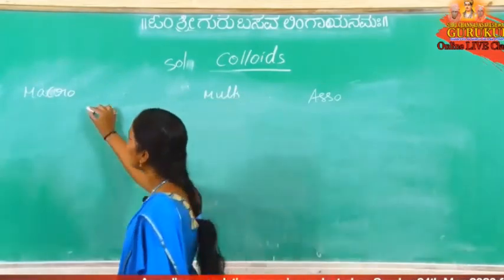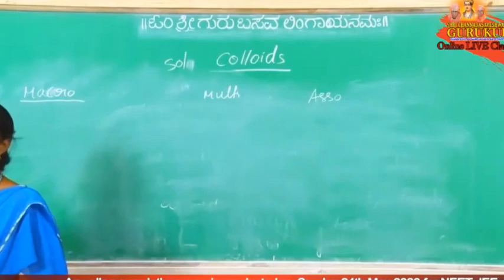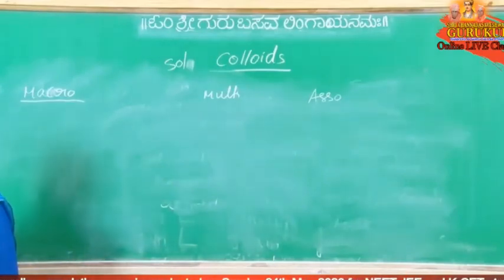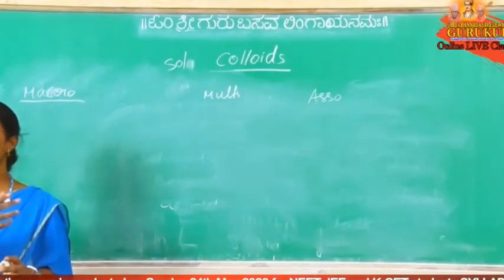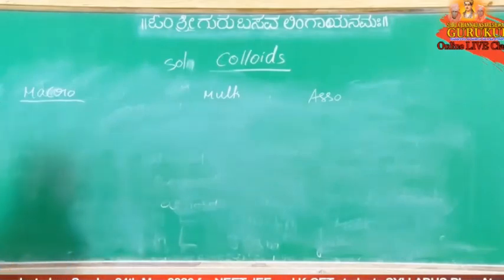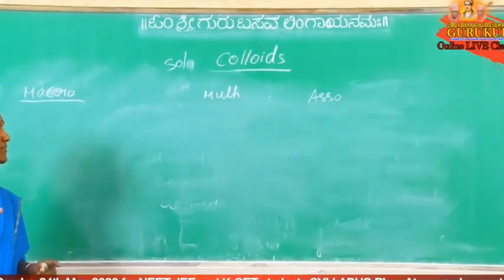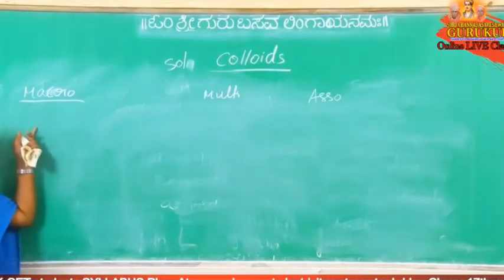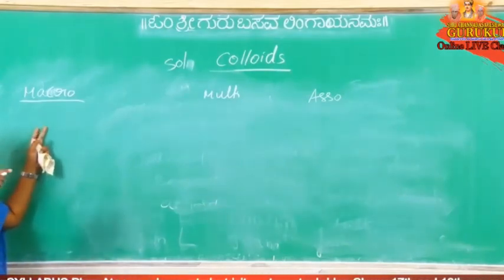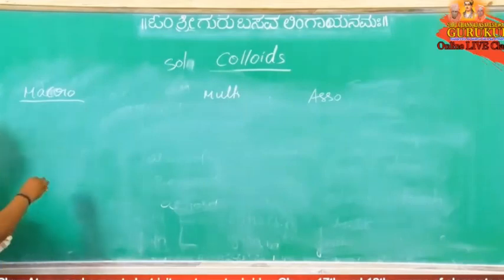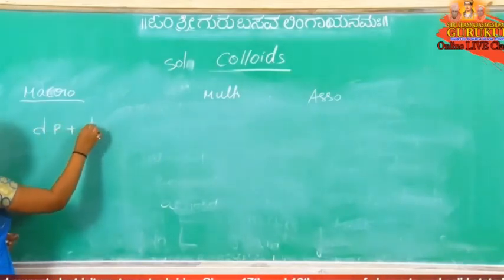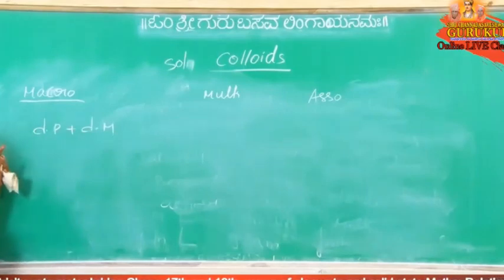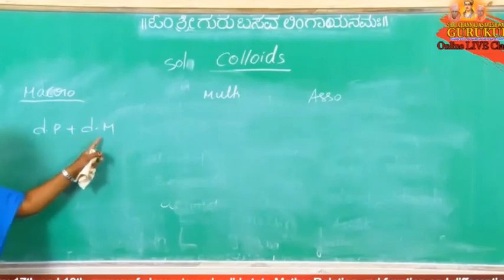So what is a macromolecular colloidal solution? The given solute particle, nothing but the dispersed phase, is already of colloidal size, from 1 nanometer to 100 nanometer. That particle size is in the range of a colloidal solution, so we can directly mix the dispersed phase with the dispersion medium. For example, proteins: the size is in the colloidal range, and we can directly mix them with water.